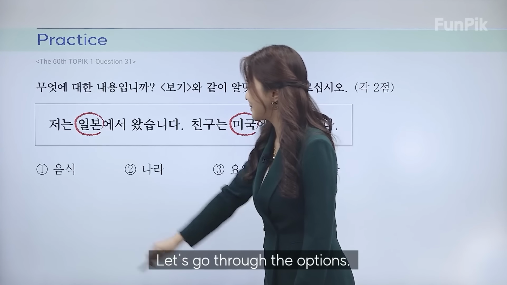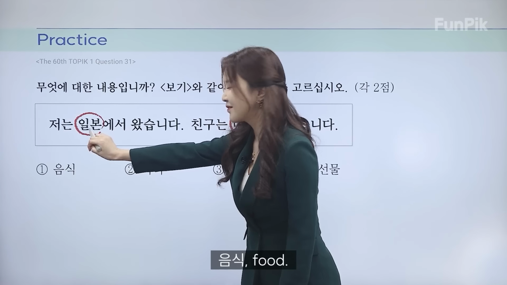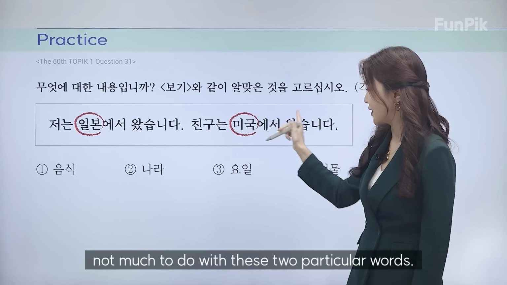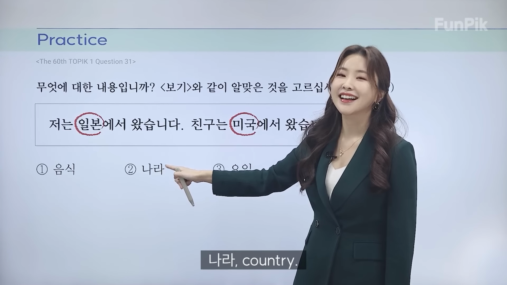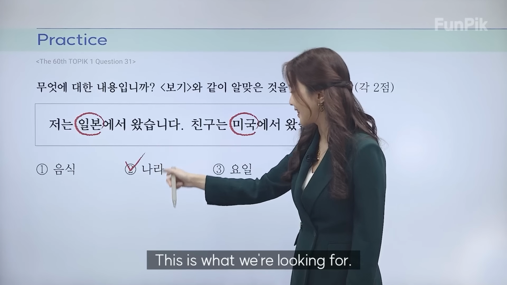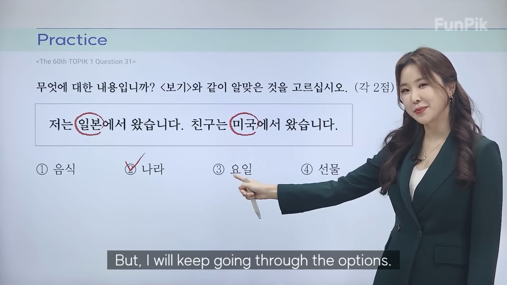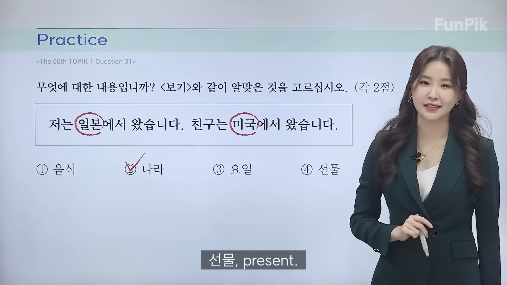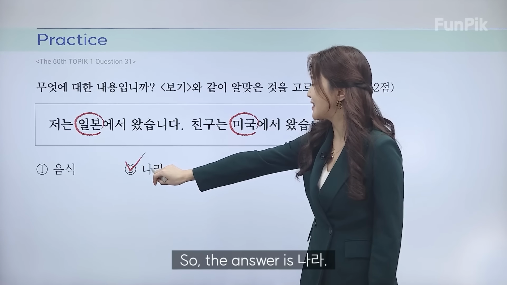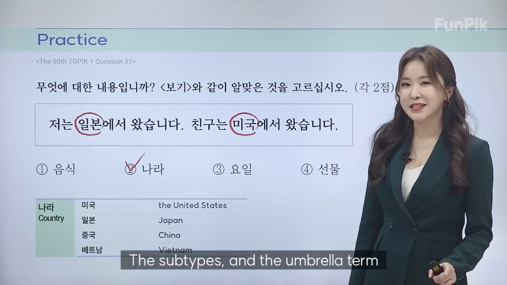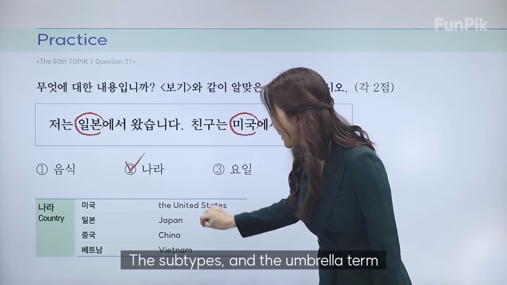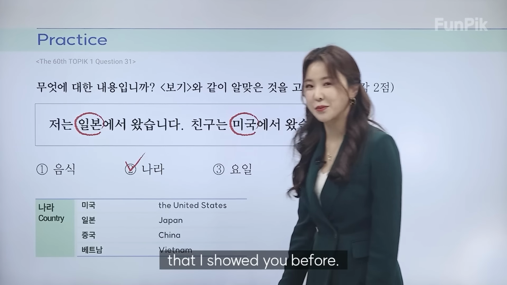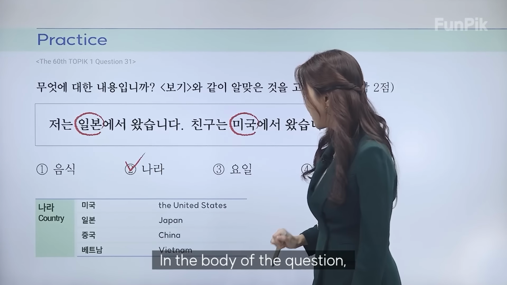Let's go through the options. 음식, food, not much to do with these 2 particular words. 나라, country. This is what we're looking for. That is the correct answer, but I will keep going through the options. 요일, day of the week, 선물, present. Nothing to do with it. So the answer is 나라. And the subset, the subtypes and the umbrella term that I showed you before, in the body of the question, we have 일본, Japan, and the US, and the correct answer was 나라, country.